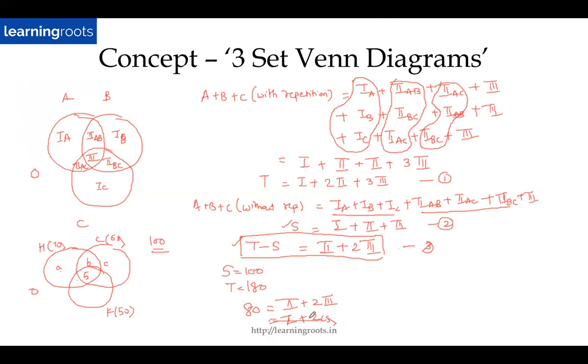I think this went a little bad, so let me just write this again. So this was 2 plus 2 into 5, right? Because 5 is nothing but the number of elements which belong to all the 3 sets. So 80 will be equal to 2 plus 2 into 5, or 80 will be nothing but 2 plus, this is 10. So what is 2? 80 minus 10, which is 70. Right? So 70 is the answer.